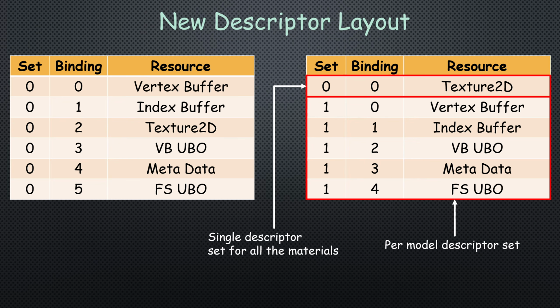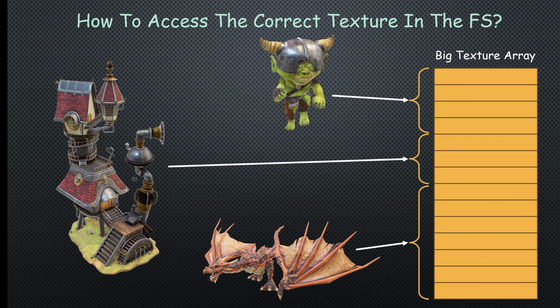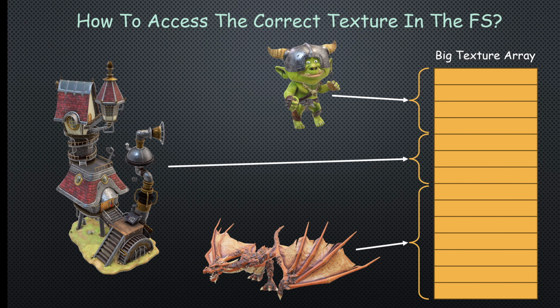Before recording a draw command, we will bind the two sets together, the BigTextureArray on the first slot and the specific descriptor set of the asset on the second slot. Now there is a problem, of course. How would the Fragment shader know where to access the array of textures? Each model is familiar only with its own materials. It doesn't know anything about the arrangement inside the texture array. This is where push constants can be useful.